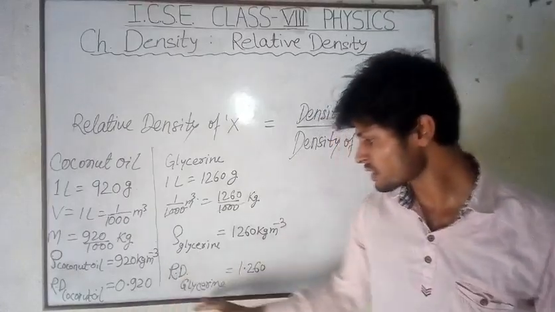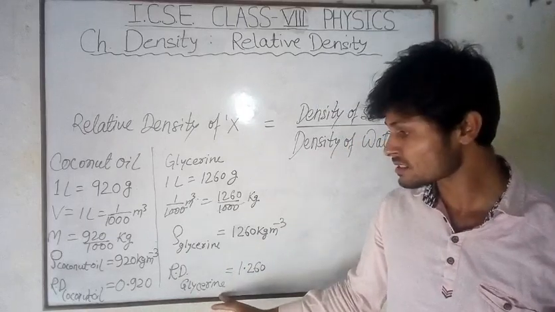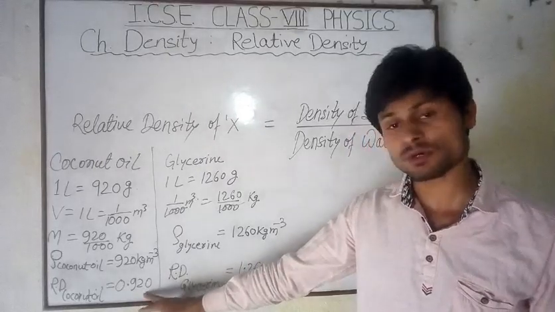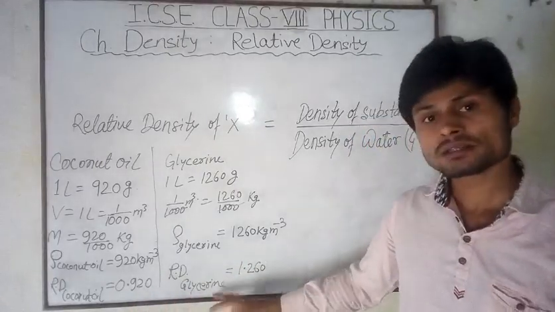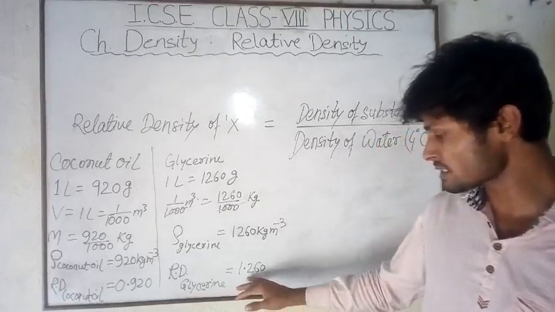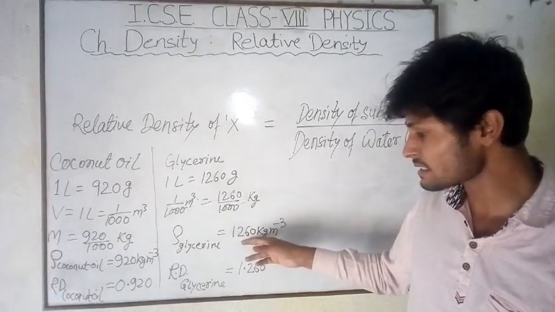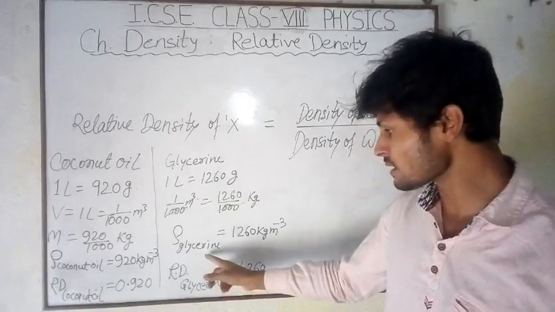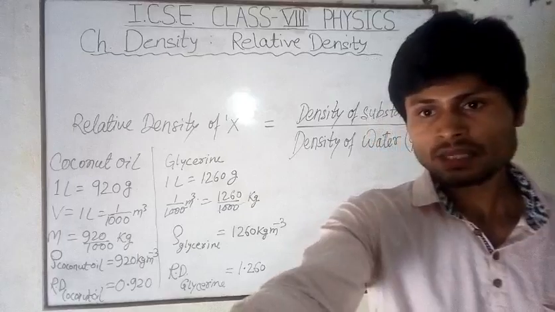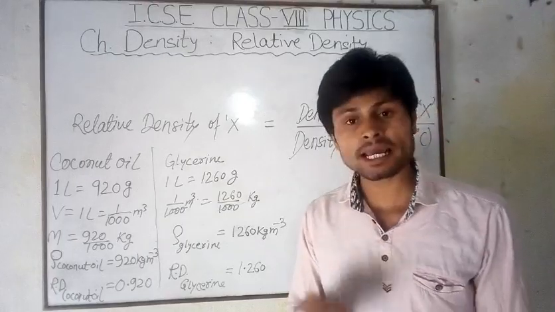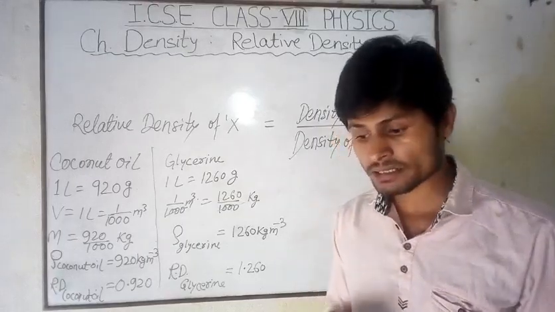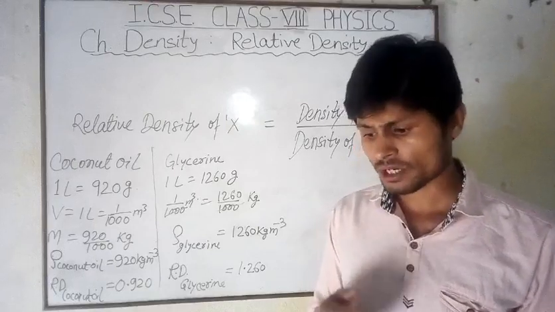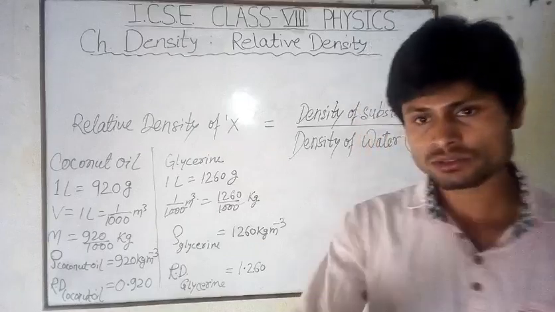So from those two you can easily say which one floats on water. Coconut oil definitely floats on water because its relative density is smaller than 1, and the glycerin will sink in water because its relative density is greater than 1. That means it has a density greater than the density of water. So that's why the glycerin will sink in water. You have the list of relative densities and densities of different matter in solid, liquid and gaseous state in your book. You can see those.